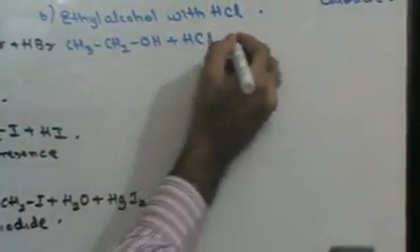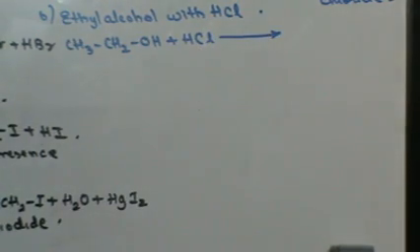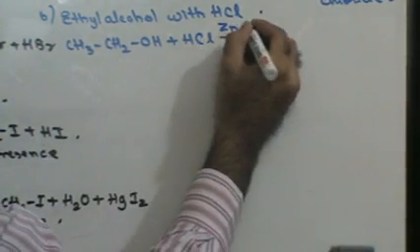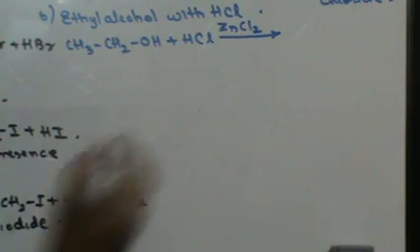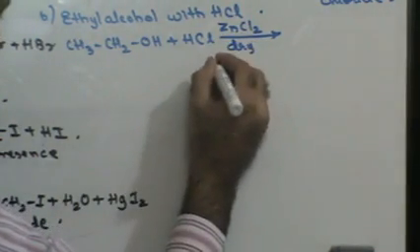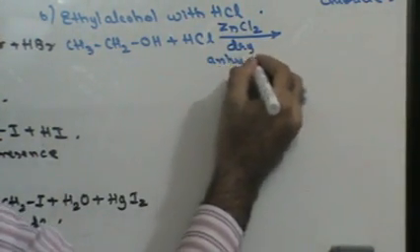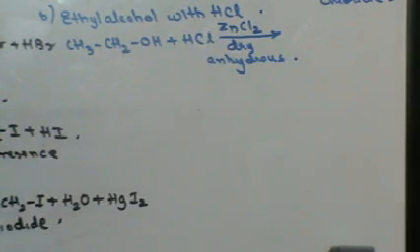You will require anhydrous zinc chloride, dry zinc chloride, as catalyst.